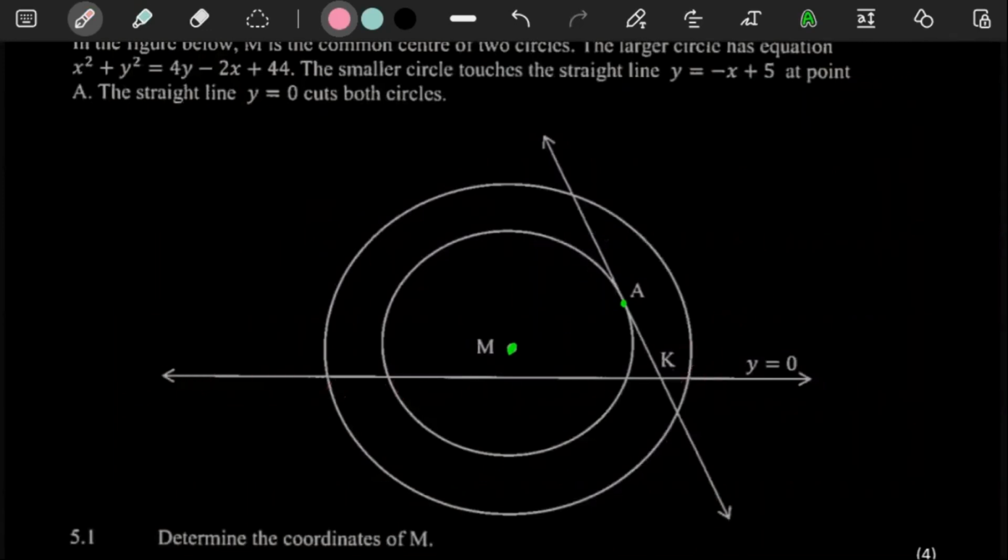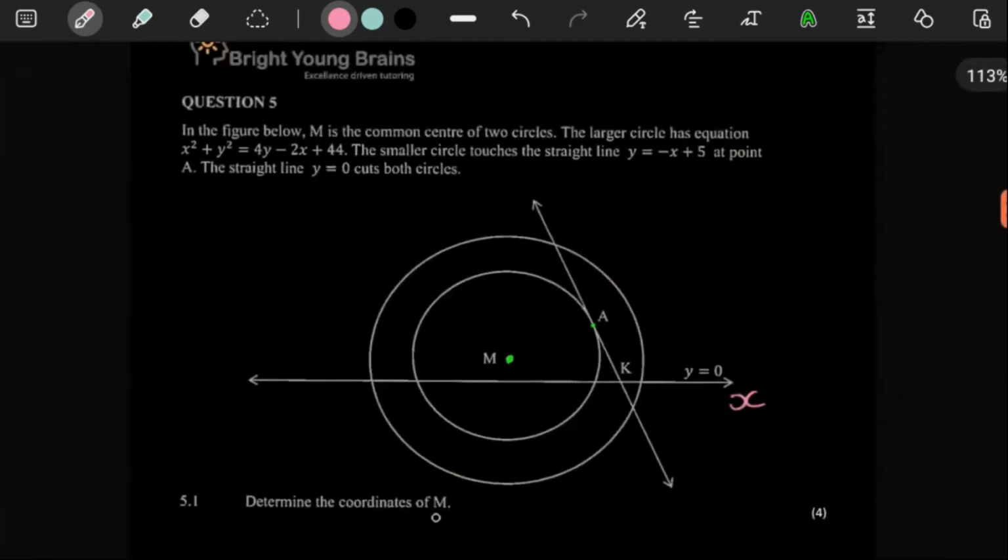So it looks like this is one of those sketches where, if it's analytical geometry, we would expect our sketch to be on some kind of Cartesian plane. But here they're only giving us the line y is equal to 0. So meaning this line here is basically our x-axis. Remember, the x-axis is technically the line y is equal to 0, because it cuts the y-axis at 0 specifically. But anyways, without overthinking it, they want us to give the coordinates of M.